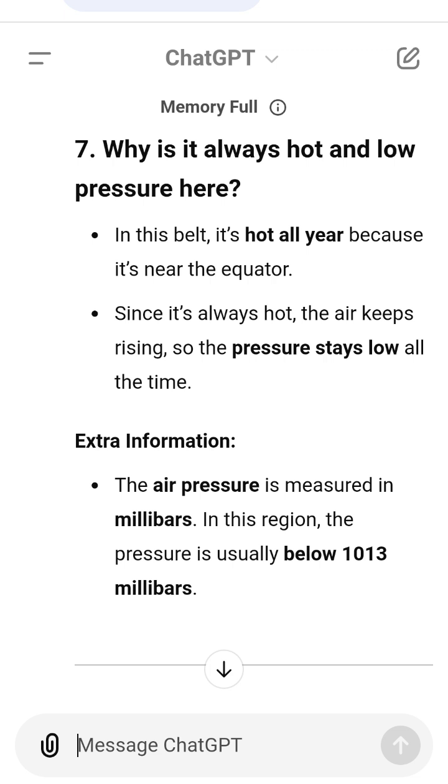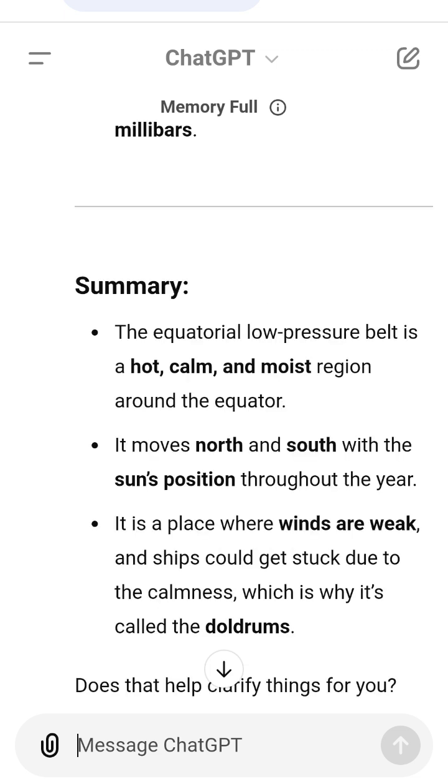Summary, the equatorial low pressure belt is a hot, calm, and moist region around the equator. It moves north and south with the sun's position throughout the year. It is a place where winds are weak, and ships could get stuck due to the calmness, which is why it's called the doldrums. Does that help clarify things for you?